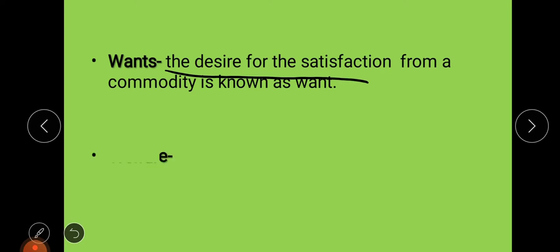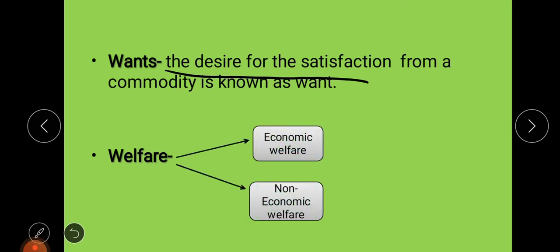And then welfare. In economics, welfare is basically of two types: economic welfare and non-economic welfare. Economic welfare means that which can be achieved through money. Suppose a doctor or a lawyer provides you some kind of service, that is also welfare, but since it involves money, it is called economic welfare.